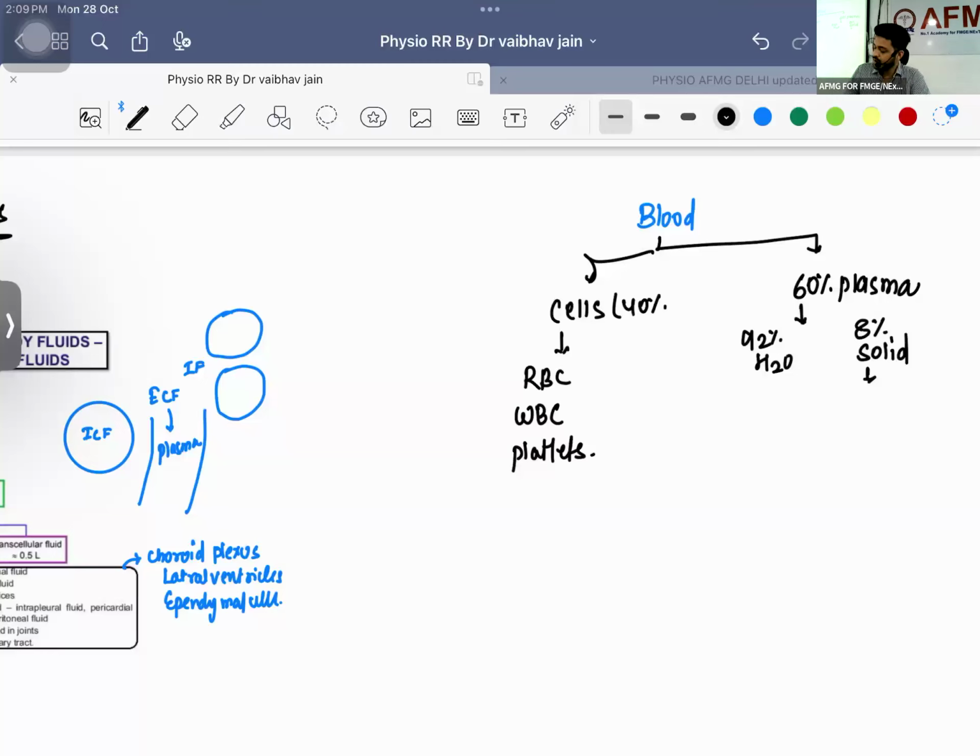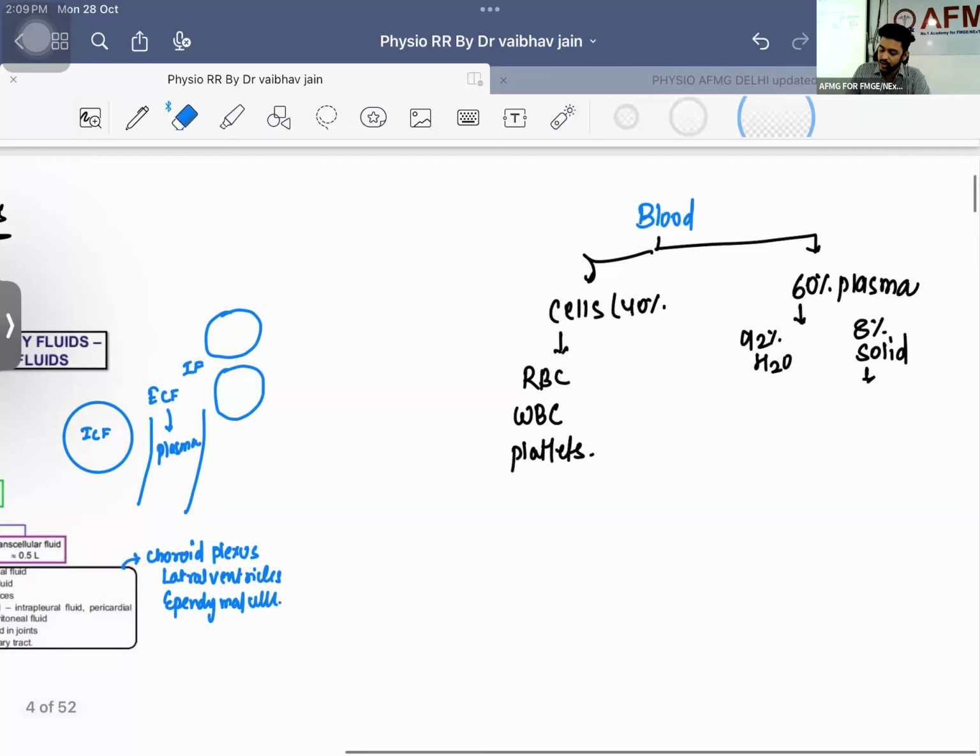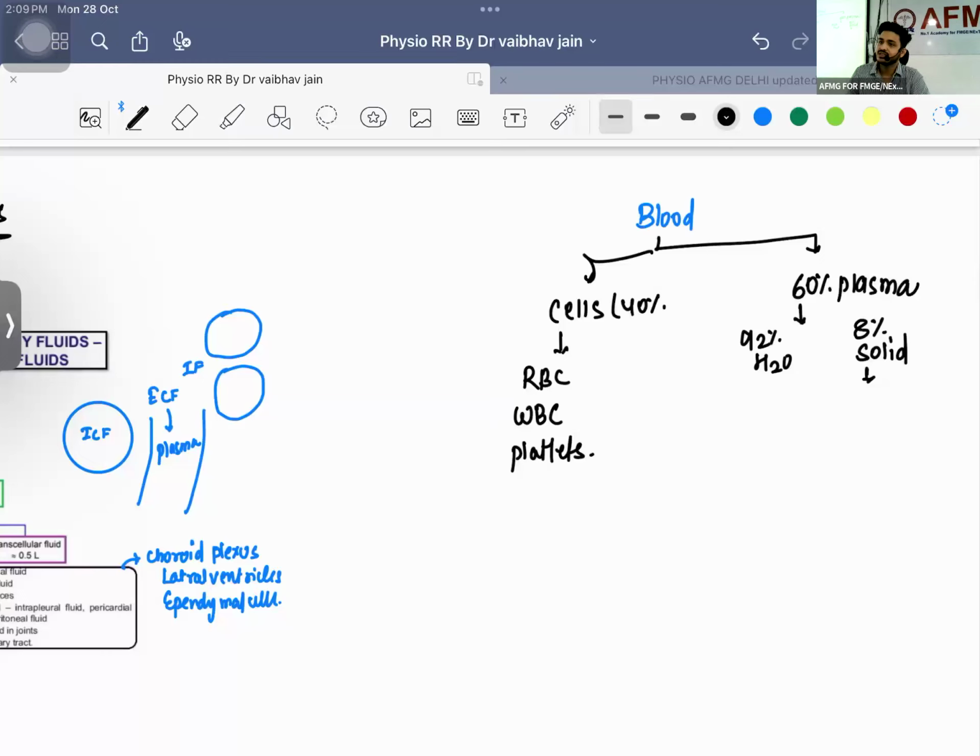What will be inside it? Plasma proteins will be there. Whatever things you are eating will be present where? Albumin, glucose, sugar, everything will be present here in the plasma. Drugs, alcohol, smoking, cigarette, everything will be here itself, right? So you will be having waste products. And what are the glands? They will be secreting their substances directly into the blood. They are known as endocrine glands. So endocrine glands will be releasing what?